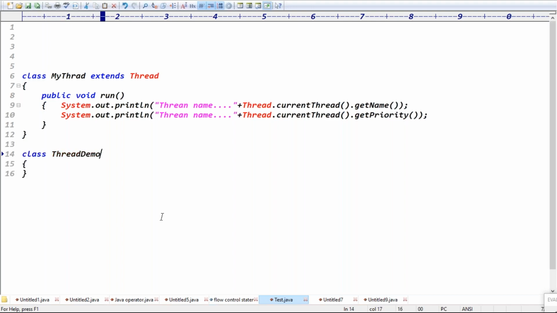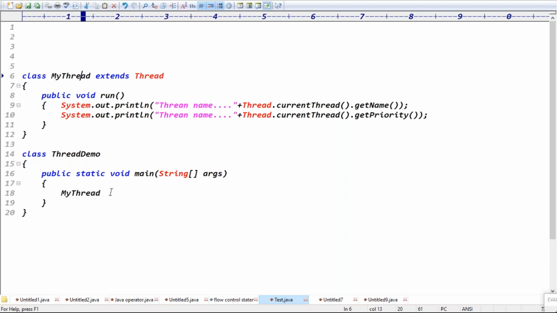ThreadDemo class. You can take the main method. What is the main method, guys? Yes, public static void main, with the String array args. Create the object of the thread class, guys. MyThread t1 equal to new MyThread.